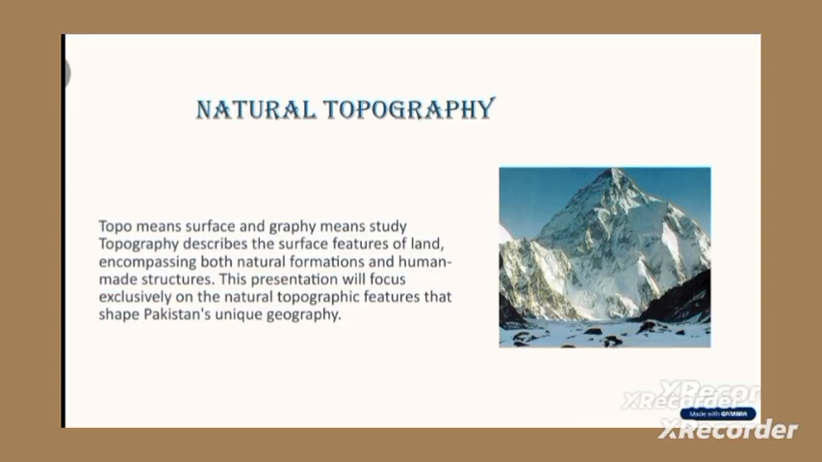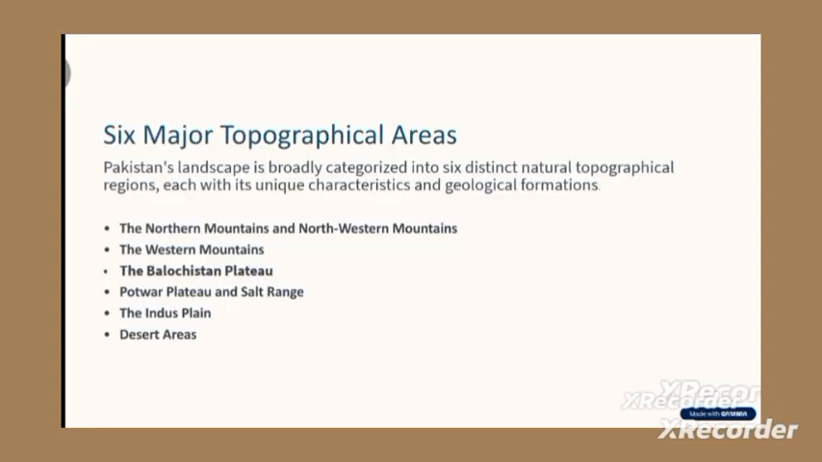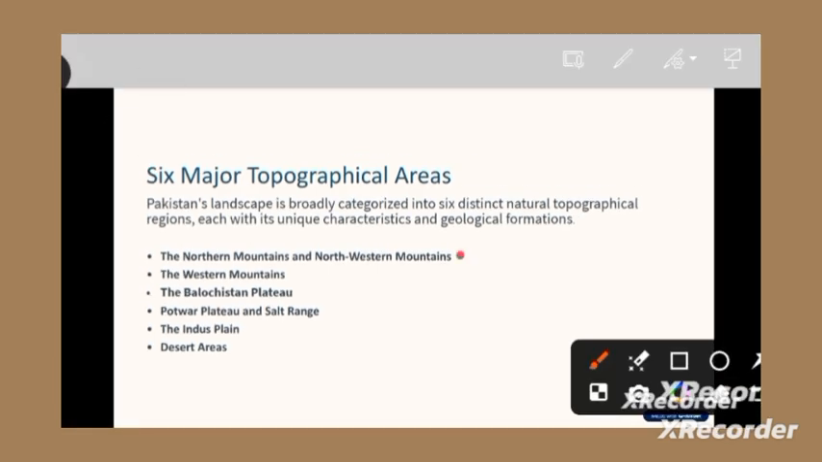Alright. So moving ahead, here are the learning outcomes. You can observe these, and at the end we will discuss whether we have all covered these features or not. As I was discussing topography, let's discuss the 6 major topographical regions of Pakistan. Number 1 is the Northern Mountains of Pakistan. Number 2, the Western Mountains. Number 3, Balochistan Plateau. Number 4, Potwar Plateau and the Salt Range. Number 5, the Indus Plain. And the last is the desert areas of Pakistan.